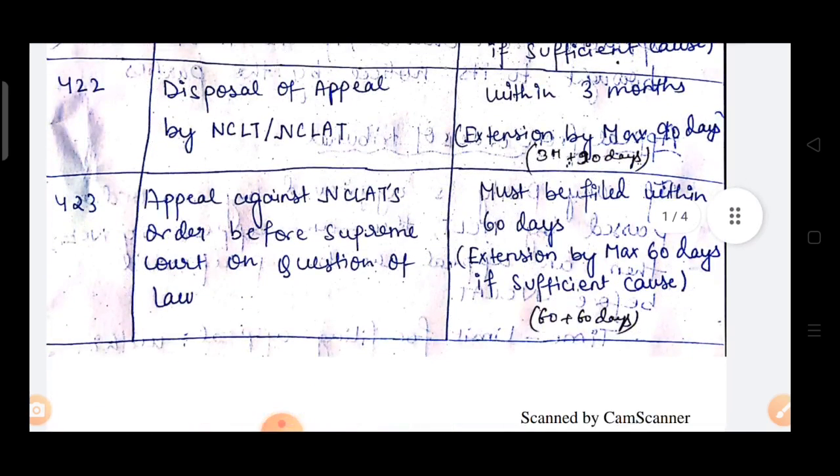Now section 423 is regarding appeal against NCLAT's order before Supreme Court on question of law. If any person is aggrieved by NCLAT's order, the appeal will be filed to Supreme Court, and only when the matter involves a question of law. It must be filed within 60 days, and an extension of maximum 60 days is given if there is sufficient cause. So the time limit is 60 plus 60 days.